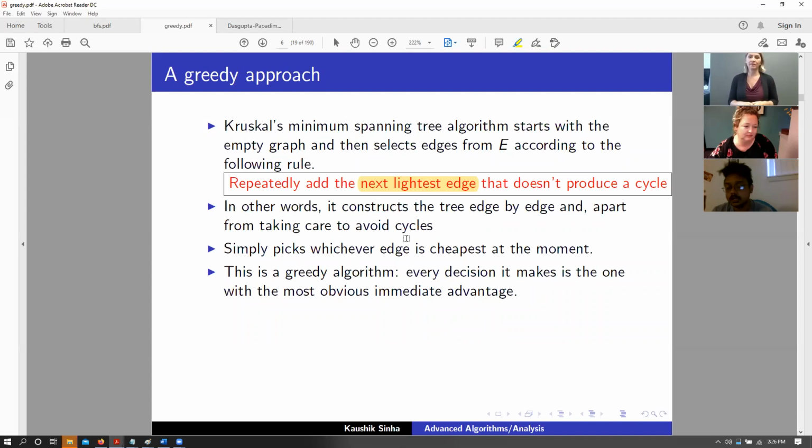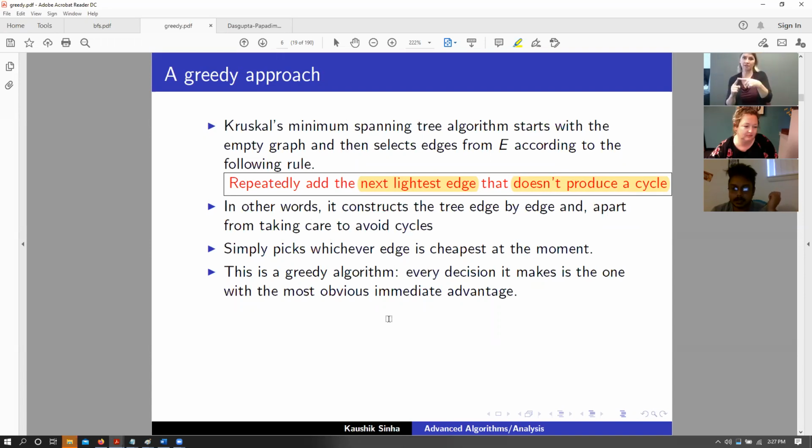The main issue in the case of Kruskal's algorithm is that it also needs to check that this set of edges does not produce a cycle. And that is the main driver of increasing the time complexity of Kruskal's algorithm. It is not that large, but that is the main complicated part of this algorithm. Okay, so basically it constructs the tree edge by edge every time, and it takes care to avoid cycles.